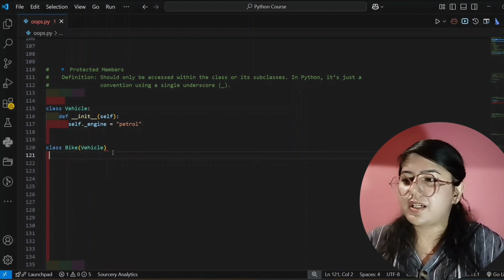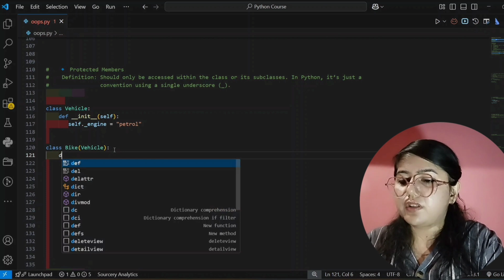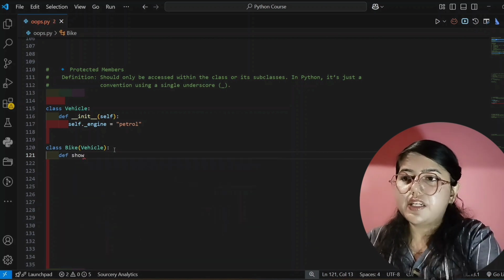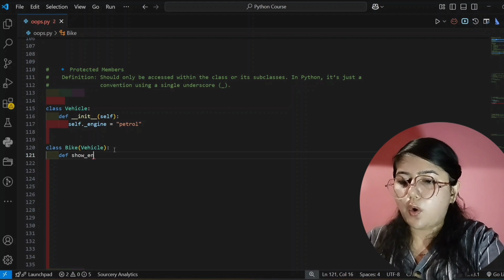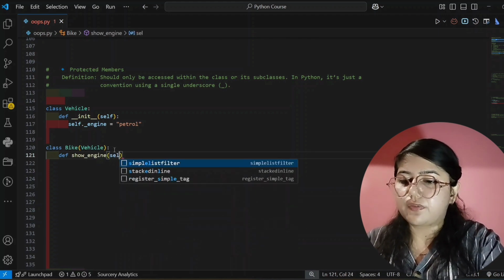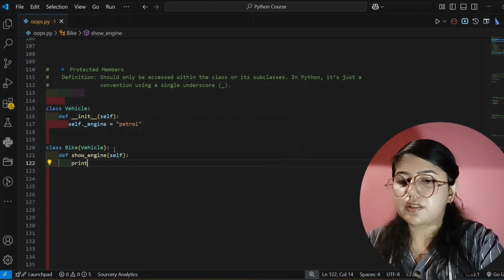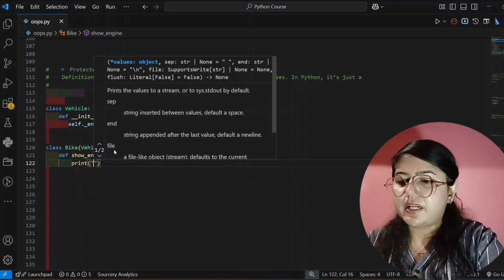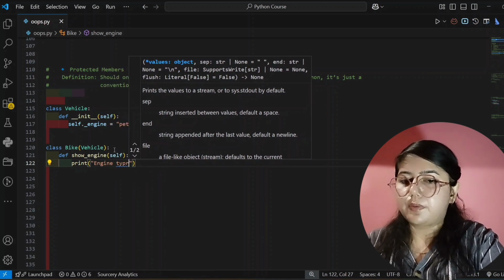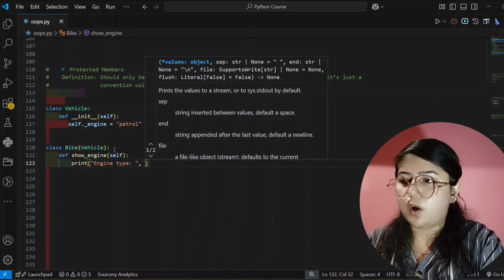Okay, now it's correct. Then colon, and after that I will create a method, and that is show engine. And here I want to show engine, on which engine it works. And here I am passing only self. Then colon, and then in the next line I will print this, and simply write engine type. Okay, and after this comma,